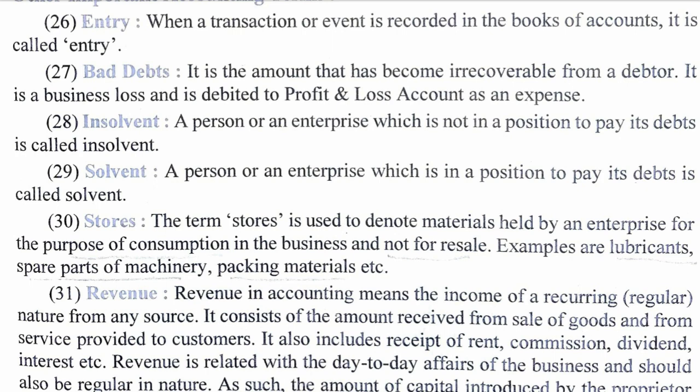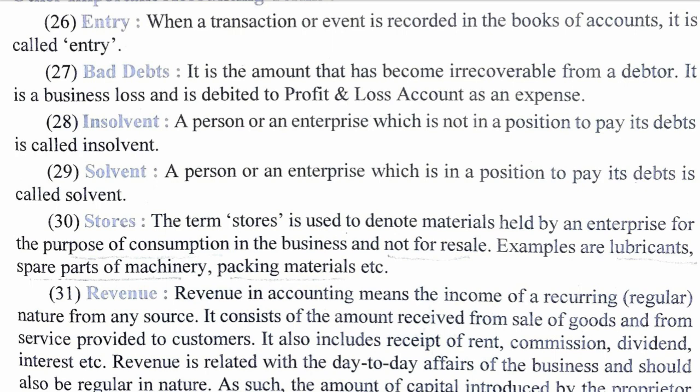So at the end of the year in the profit and loss account you will write "To bad debts, rupees 5,000". And similarly, if there is more than one customer who has not paid the money, we will add all the amounts that have not been recovered and that will not be recovered. So if you are sure that these amounts will never be recovered, they all will be added and then written in the profit and loss account as bad debt. So bad debt is a loss, so it is debited to the profit and loss account.